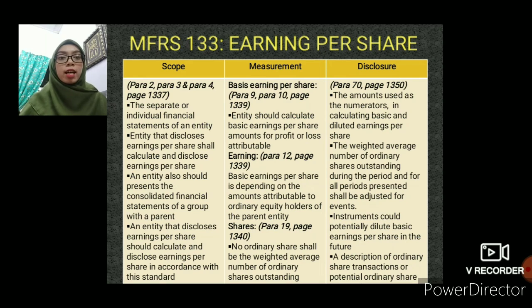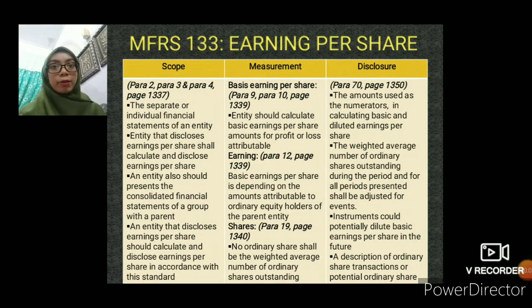The second one is the measurement of earnings, which we refer to para 12, page 1339. Basic earnings per share depends on the amount attributable to ordinary equity holders of the parent entity in respect of profit or loss attributable to the parent entity. The last one is the measurement of shares, which we refer to para 19, page 1340. The number of ordinary shares shall be the weighted average number of ordinary shares outstanding during the period.